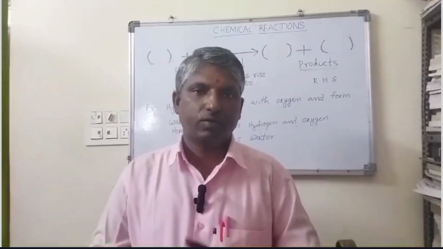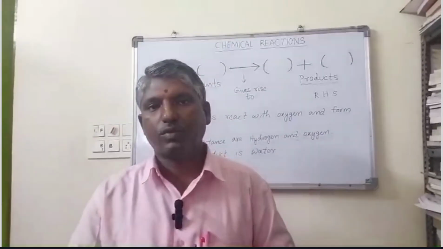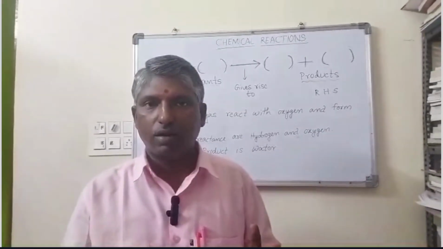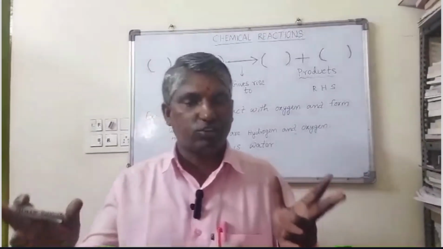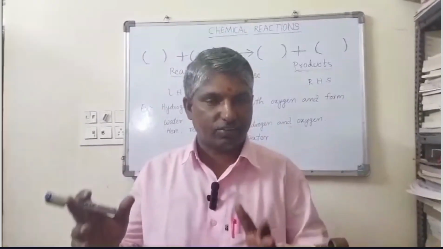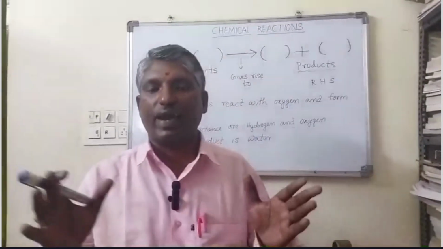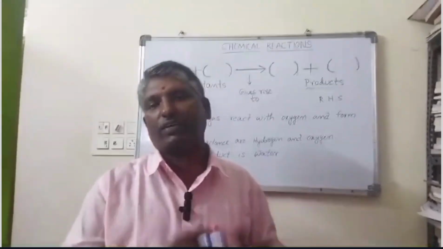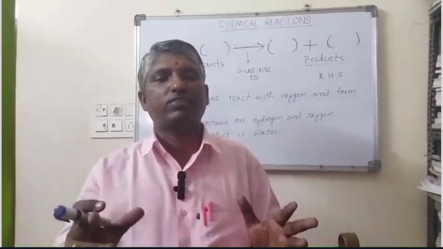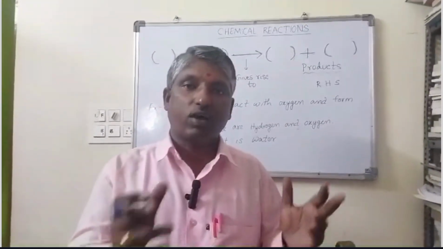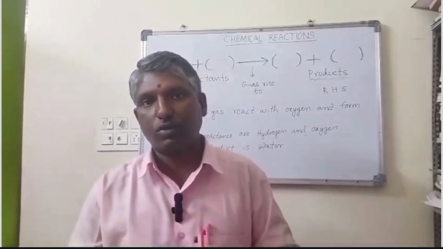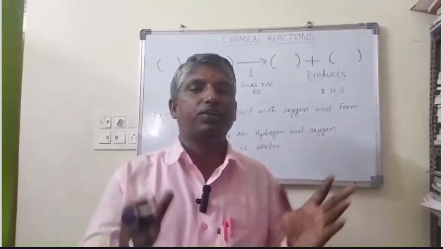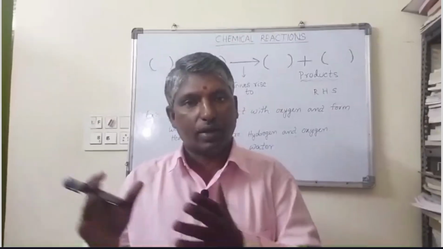Substances that are involved or participate in a chemical reaction are called reactants. After completion of the chemical reaction, the substances that are formed are called products. Products means totally new substances.